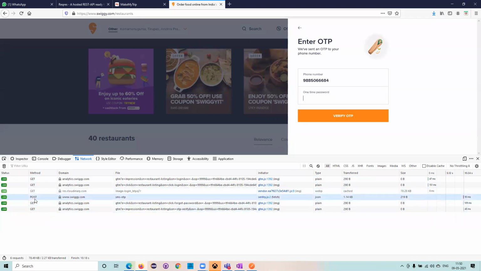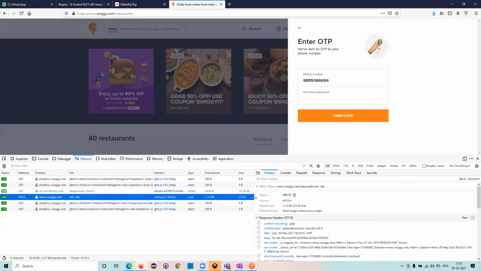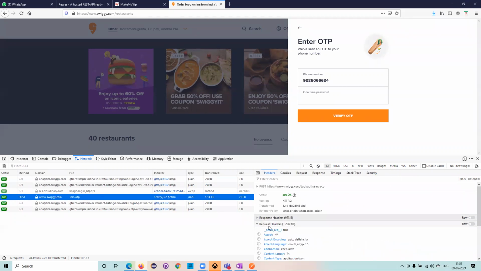And now as this is a POST type, if I click on this particular POST here, I'll get all this request information. In this request information, I'll see what request I'm trying to make, what response I'll be getting for it, what the status of this is, and then what the version of this is.